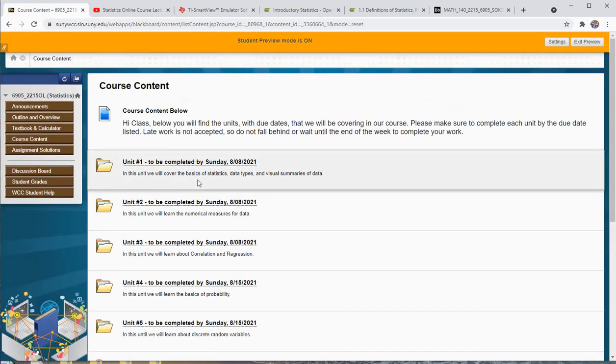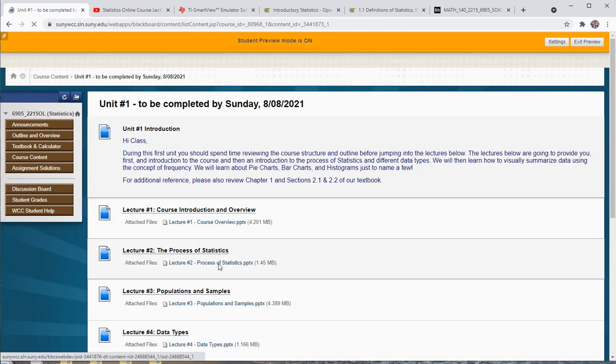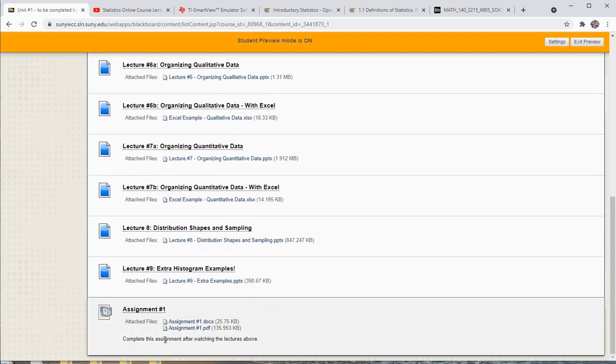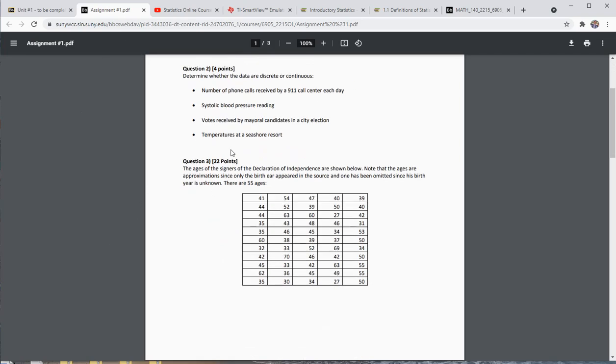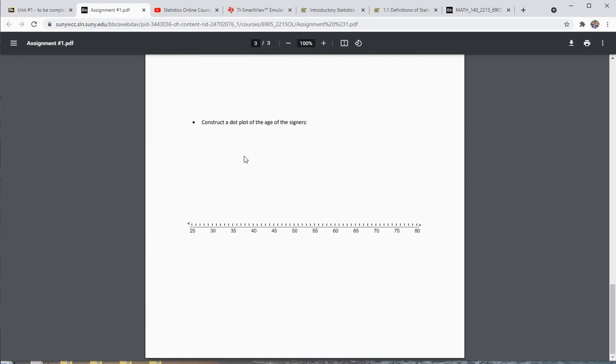What you'll want to do is watch through all the videos, and then at the end of every unit, you scroll down and you'll see this assignment. I have a PDF or Word document here. It doesn't matter which one you download. You can print it out, or if you download the Word document, you can type your answers in. However you want to get me the work. And you can see there's a bunch of questions here.